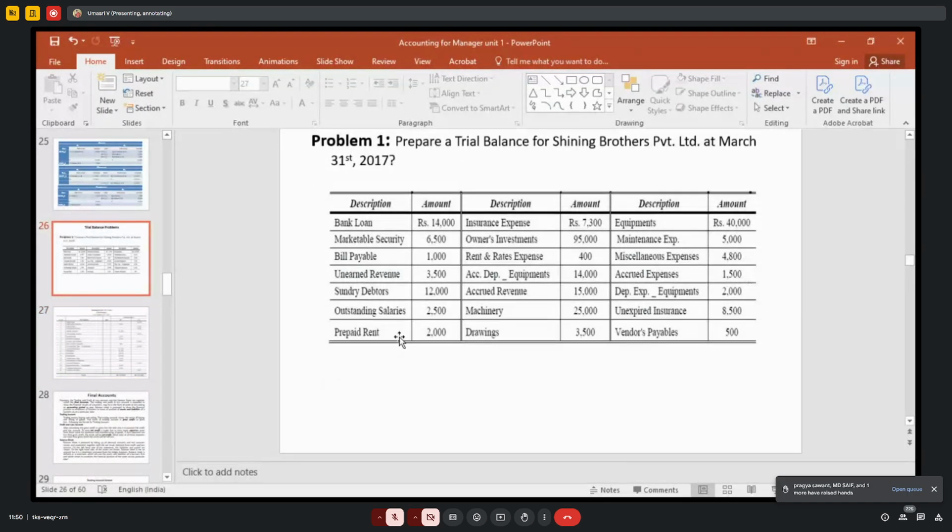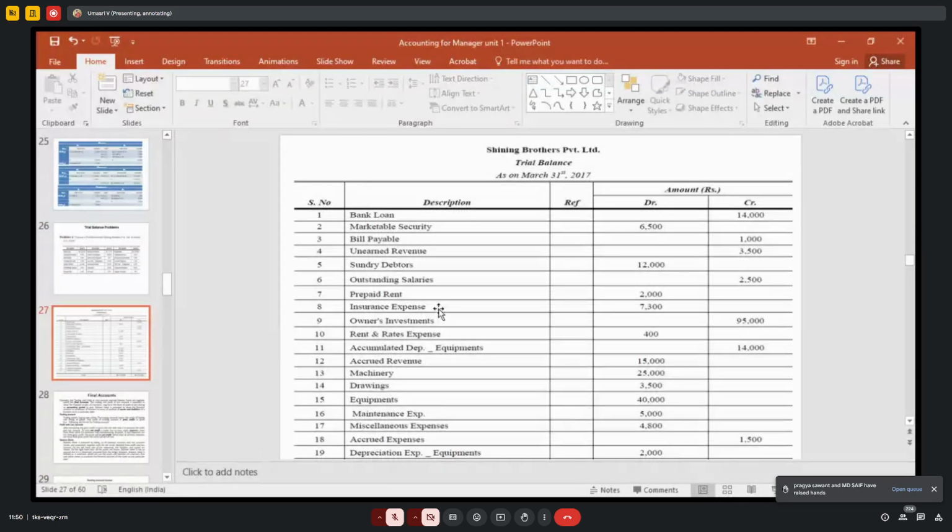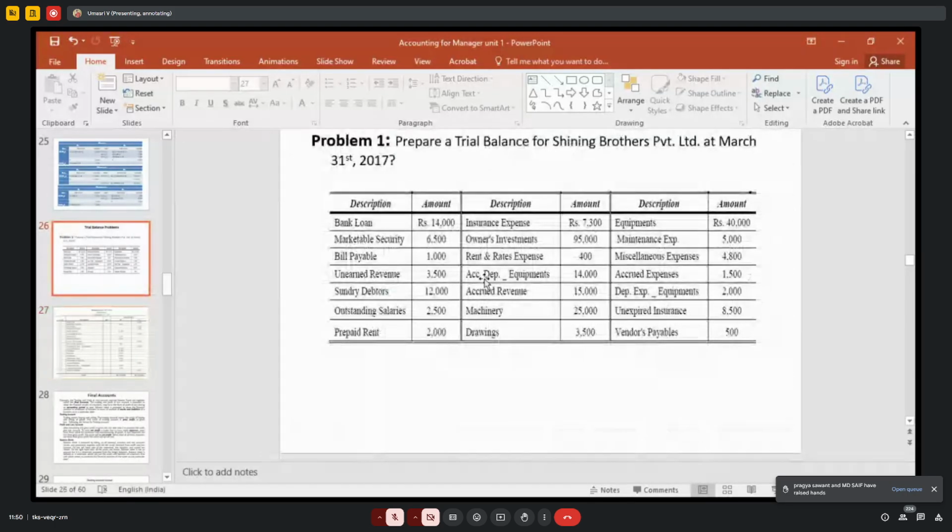Outstanding salary. Prepaid rent. Asset. Very good. That is whatever you have paid in advance. If you have not yet paid in advance, that cash might be in the business, right? So that is why it is treated as an asset. Then insurance expenses. Expenses you have to debit, right? Then one is investment. Investment is credit. Capital you have to credit.